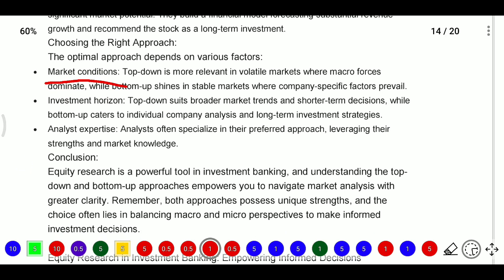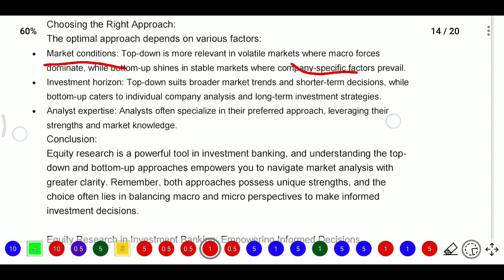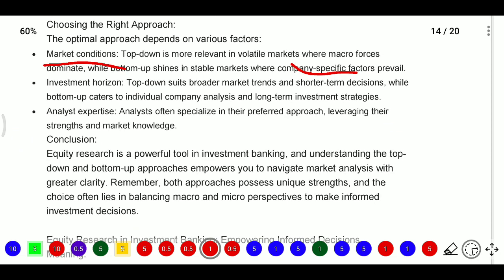Top down is more relevant in a volatile market where macro forces dominate, and bottom up shines in a stable market where company specific factors prevail. So in the bottom up approach we go with the individual company, and in top down we look at the market at the overall market level. Next, the investment horizon: top down suits market trends and short term decisions, while bottom up caters to individual company analysis and long term investment strategies.